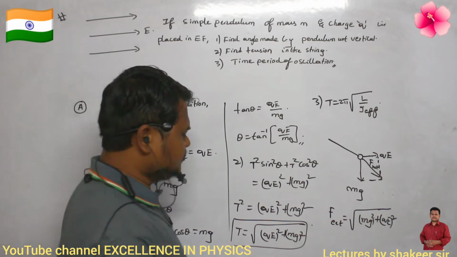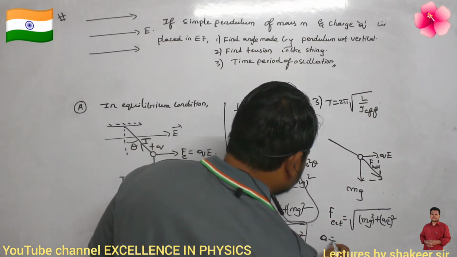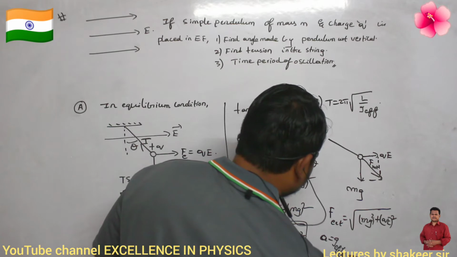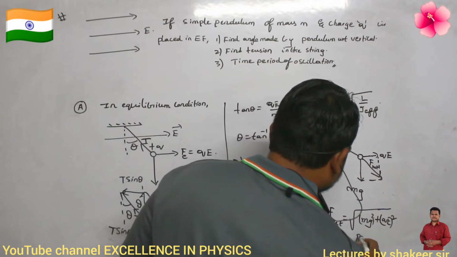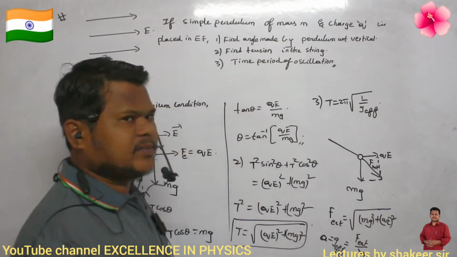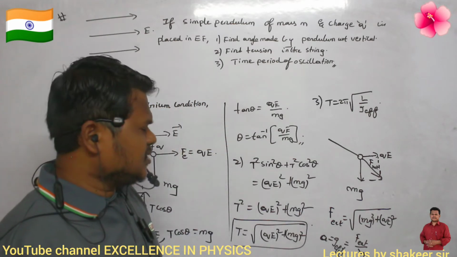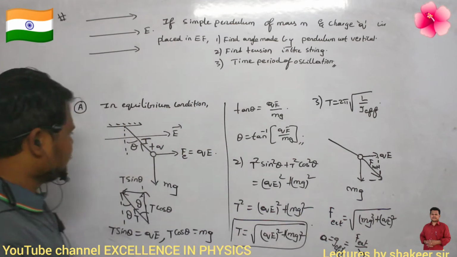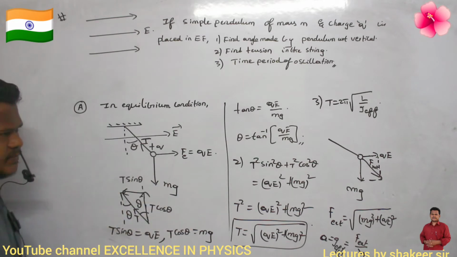So if this is the value of the external force, then how can I calculate the G effective or A value? ma is equal to F external, so A is equal to F external divided by M. A is equal to F by M only, no? Are you able to understand? Just calculate that one. First of all, make a note up to here.